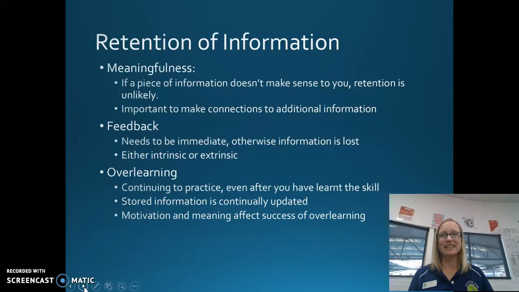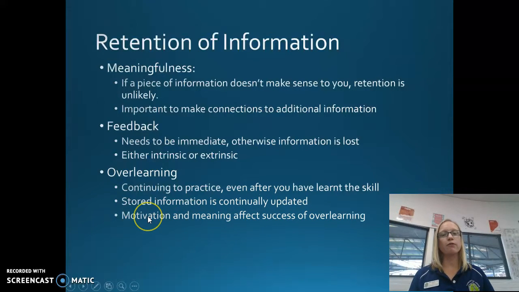Overlearning is really, really important. If, say in tennis, Roger Federer learnt to serve, and then thought, well, I've learnt to serve, I'm pretty accurate now, I will stop my training in terms of tennis serving, he would actually eventually lose that information. So it's important that we overlearn. You know that all of the pro tennis players are still training very, very regularly, and that is overlearning because the pathways that we've laid down are continually modified. So it means continuing to practice even after you've learnt the skill, storing information because it's continually being updated, and knowing that motivation and meaning actually affect the success of overlearning.